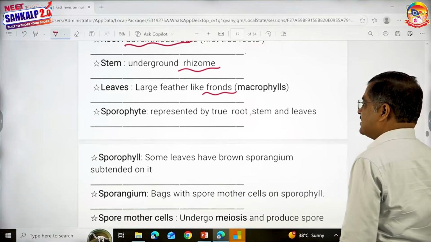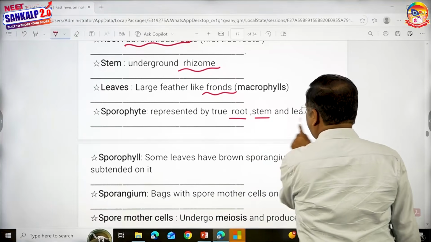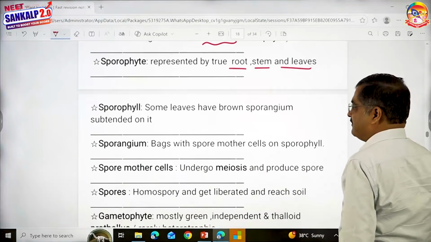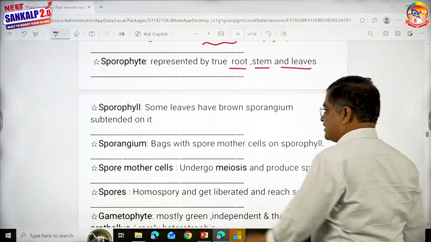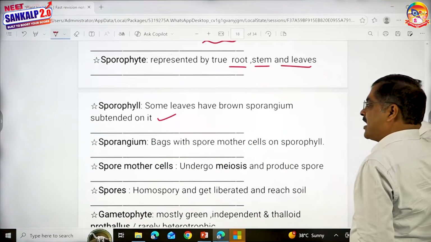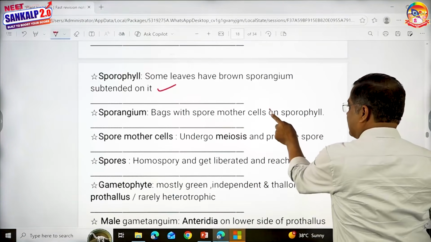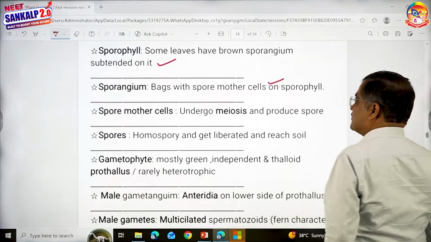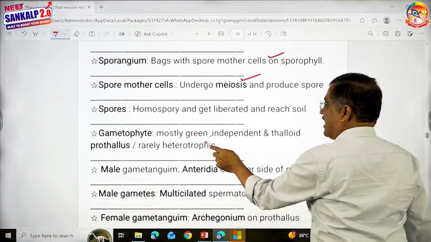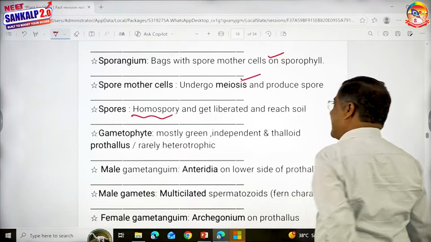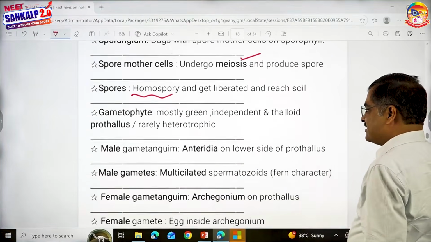Sporophyte, represented by root, stem and leaves, correct. Sporophyll, some leaves have brown colored sporangia subtended on them, it is right. Sporangia are bags with spore mother cells, correct. They contain spore mother cells which undergo meiosis, correct. Spores are of the same type, homosporic, and get liberated and reach the soil, correct.